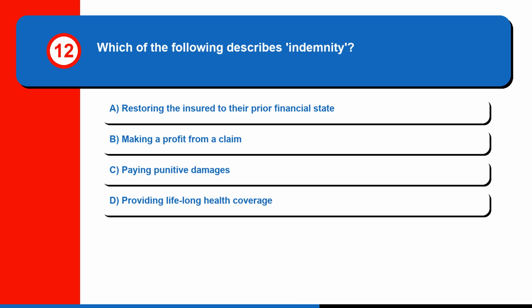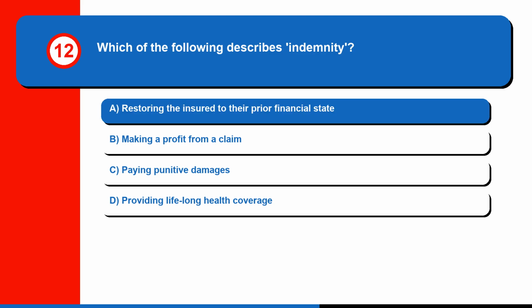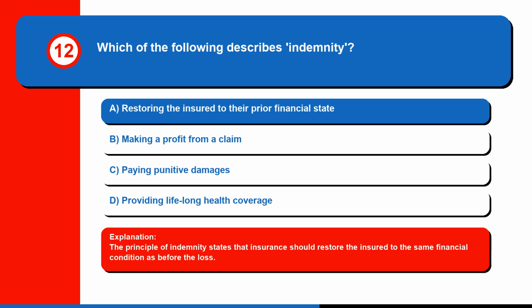Question 12. Which of the following describes indemnity? A. Restoring the insured to their prior financial state, B. Making a profit from a claim, C. Paying punitive damages, or D. Providing lifelong health coverage? The correct answer is A, restoring the insured to their prior financial state. The principle of indemnity states that insurance should restore the insured to the same financial condition as before the loss.